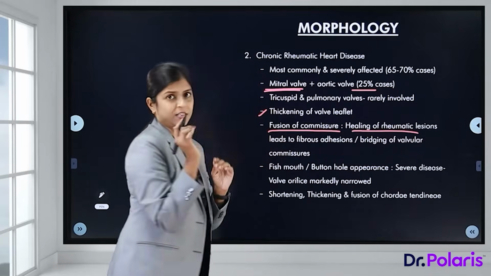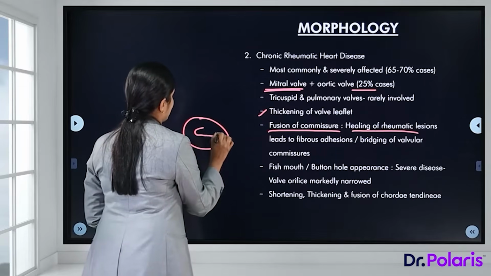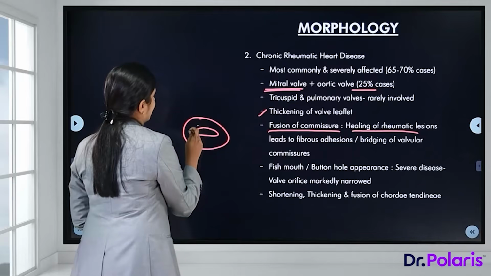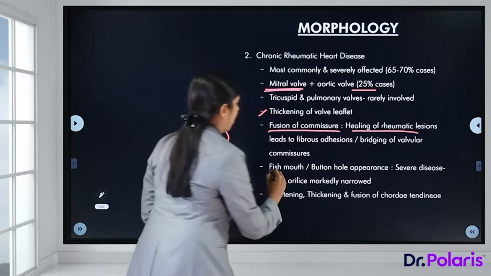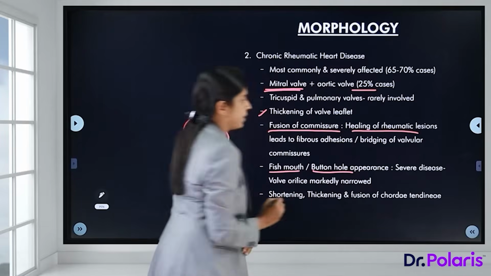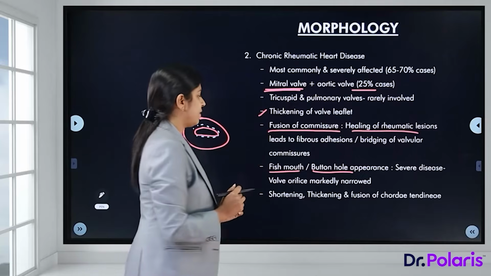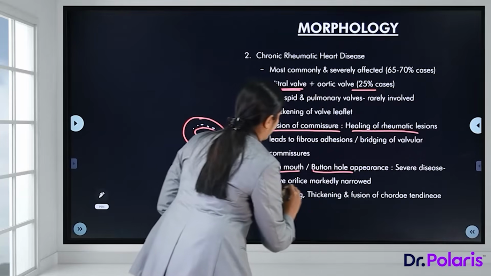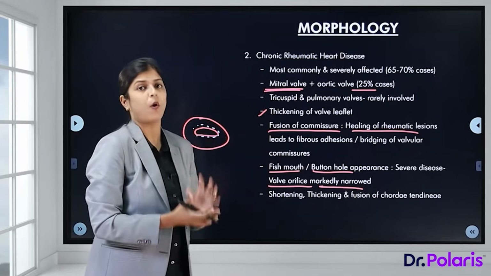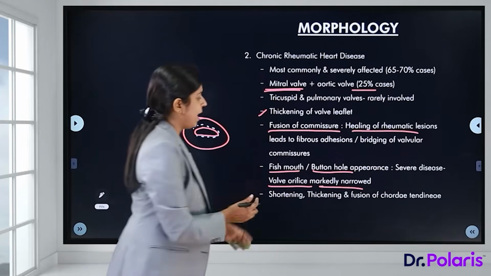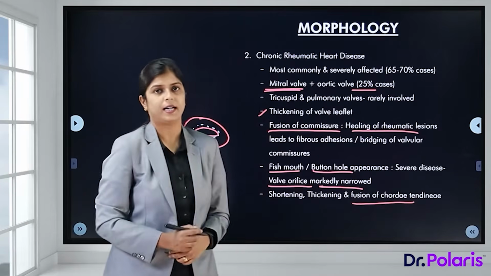Now that leads to a characteristic deformity, what is also known as the fish mouth deformity, and we can see the vegetations here. So fish mouth deformity or buttonhole appearance is the characteristic feature we see in severe disease. The valve orifice is markedly narrowed. Apart from that, the chordae tendineae become shortened and thickened, and there is fusion of the chordae tendineae.